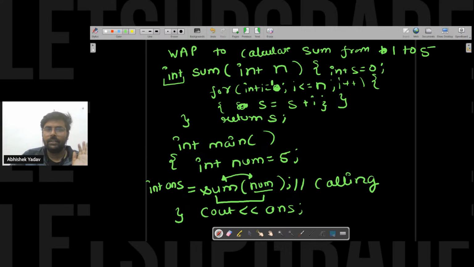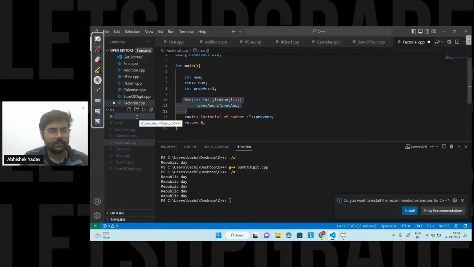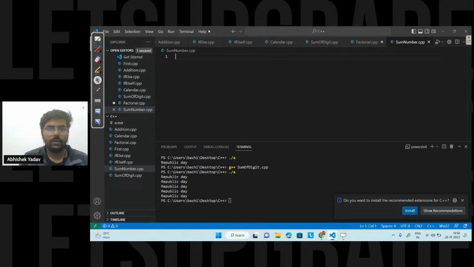So till this point everyone is clear? Yes or no? Let's try to implement this part first, and then we will see what is happening behind the scenes, right? So here let's create a new file, sum number dot cpp. Here what I need is hash include iostream, right? Hash include iostream.